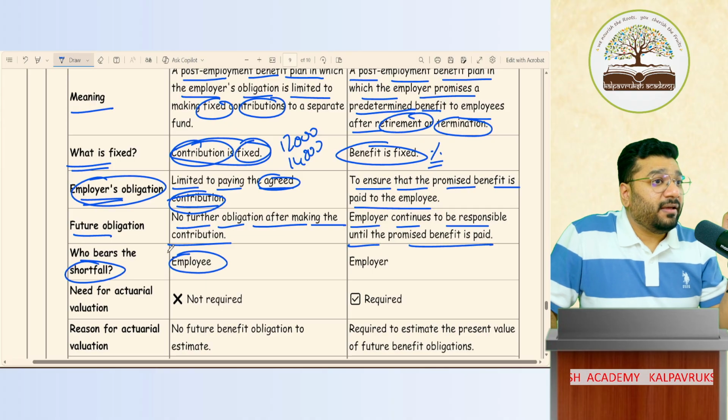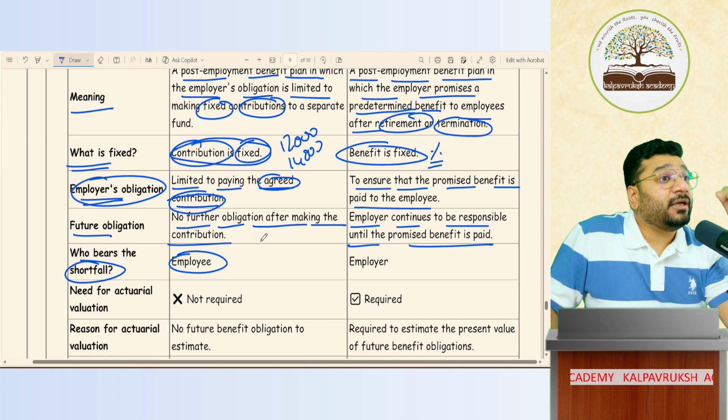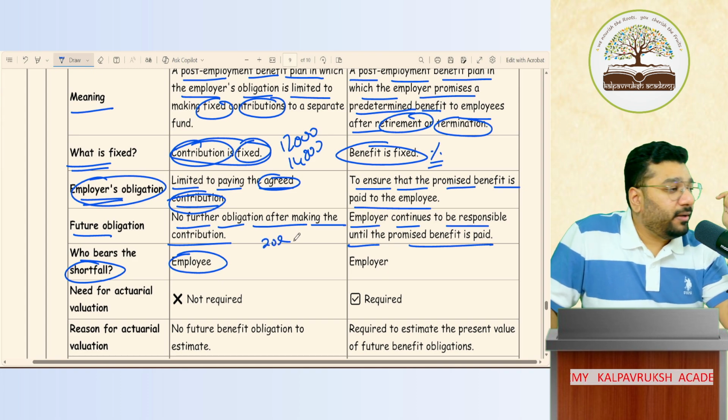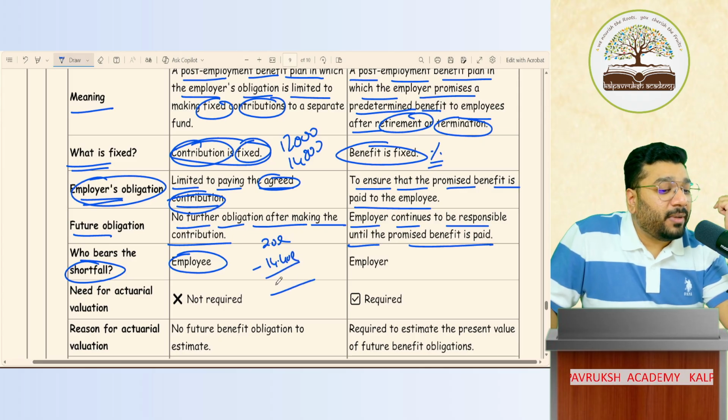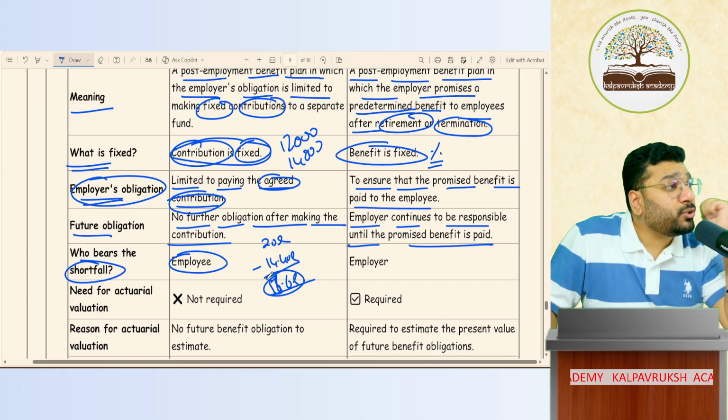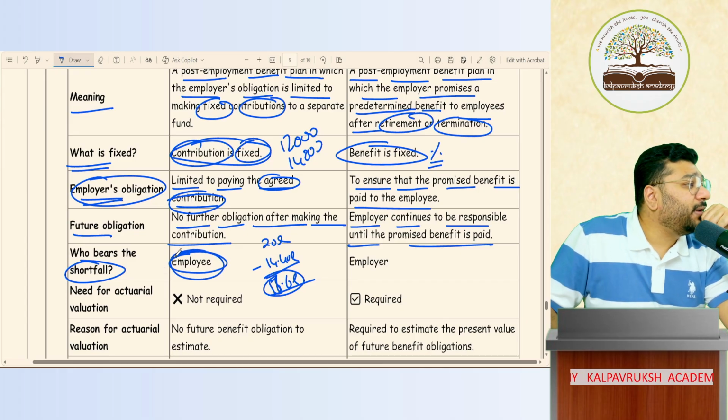In the first case, for example, for the employee's daughter's wedding, 20 lakh is required. How much did we contribute? 14 lakh 40,000. Shortfall is how much? 5 lakh 60,000. So this 5 lakh 60,000 is whose headache? Employee's headache. Got it? Not got it?